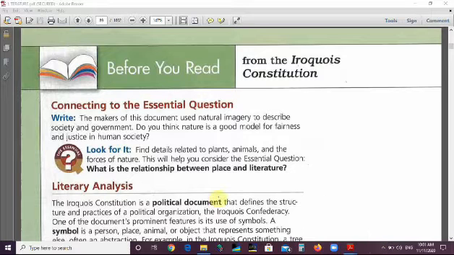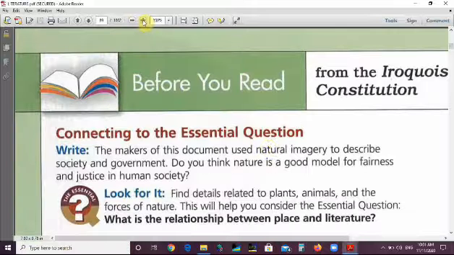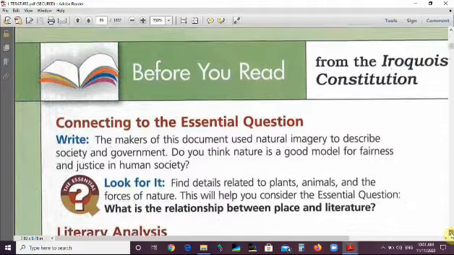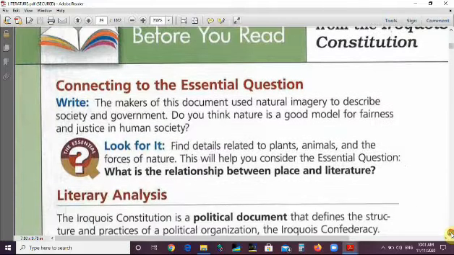Today we're going to do literature, and the title of today's lesson is From the Iroquois Constitution. Let's begin with the definition of Constitution. What is Constitution?